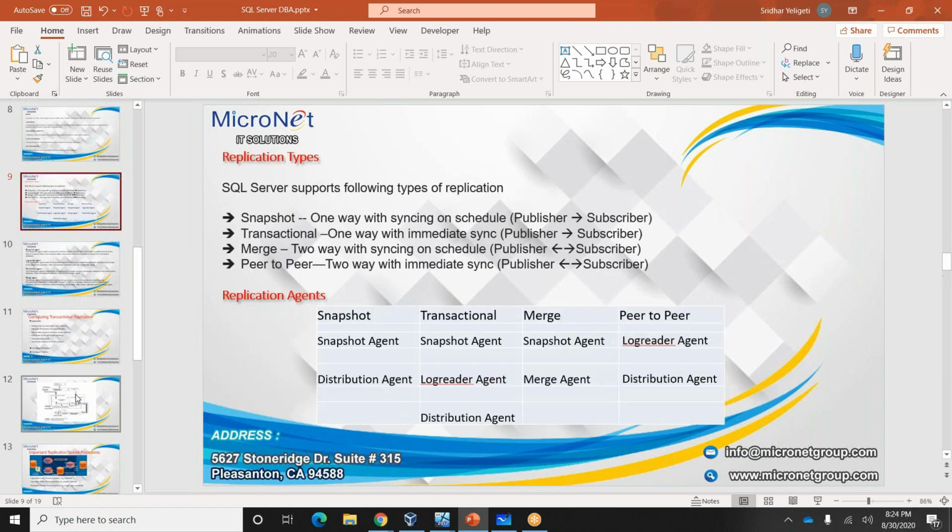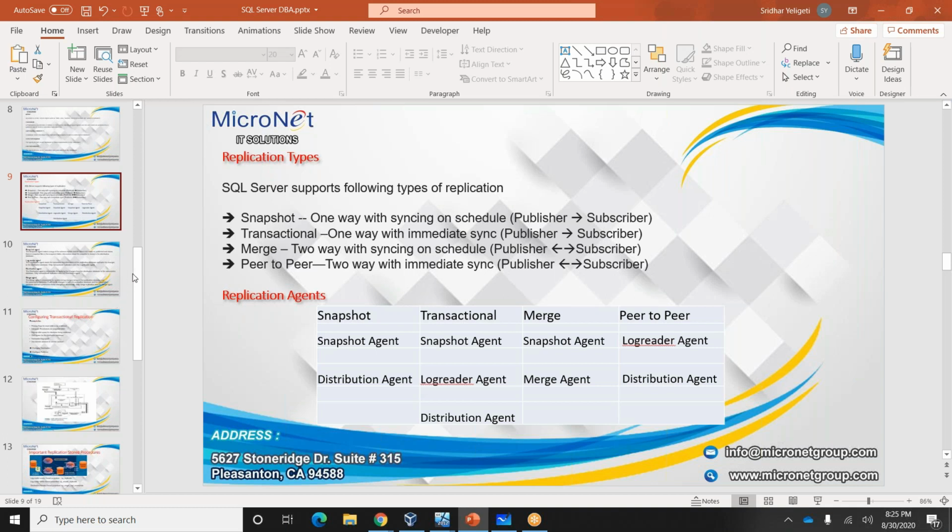So in transactional replication we have the snapshot agent, log reader agent, and distribution agent. In both snapshot and transactional replication, the snapshot agent is the key one. It will take the snapshot from the database, from the publisher, and send it to the distributor. From the distributor, the distribution agent will send whatever changes happened from the snapshot. So these are some of the transactional agents.